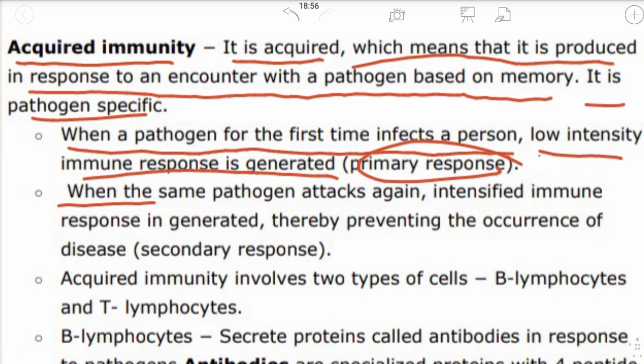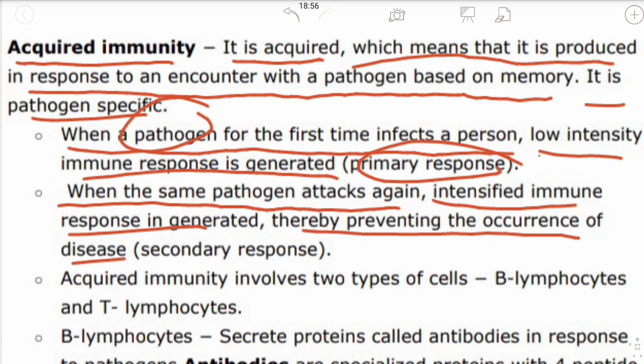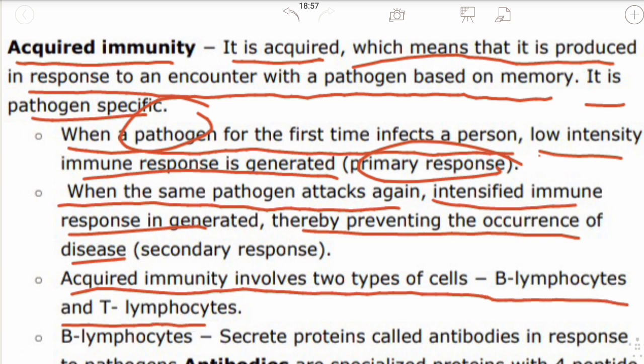When the same pathogen which attacked for the first time attacks that person again, then an intensified immune response is generated. It is the secondary response, thereby preventing the occurrence of the disease. In this way, it will help you to avoid the diseases in your body. Acquired immunity involves two types of cells, B lymphocytes and T lymphocytes. Lymphocytes are white blood cells, part of the immune system.